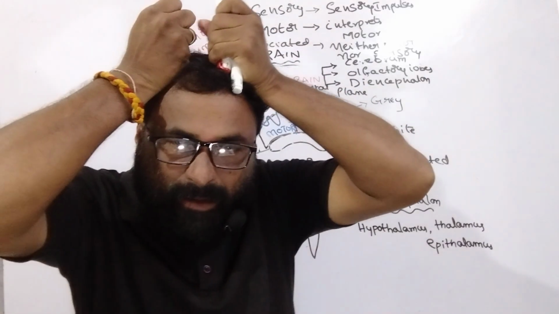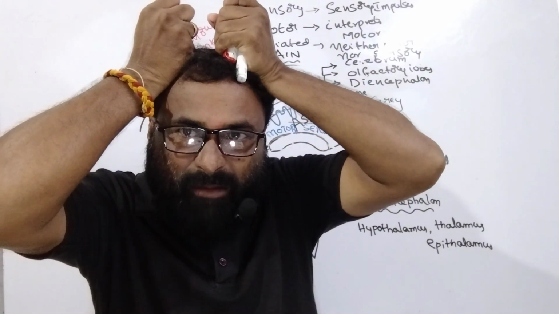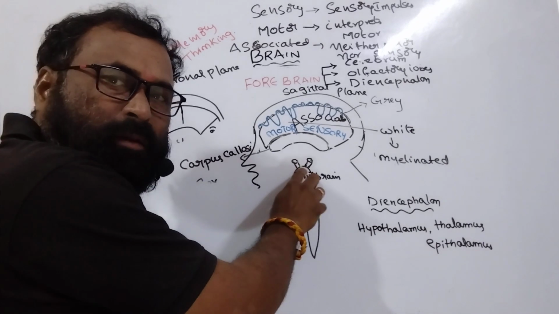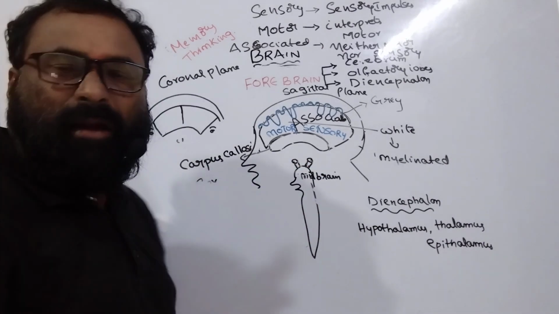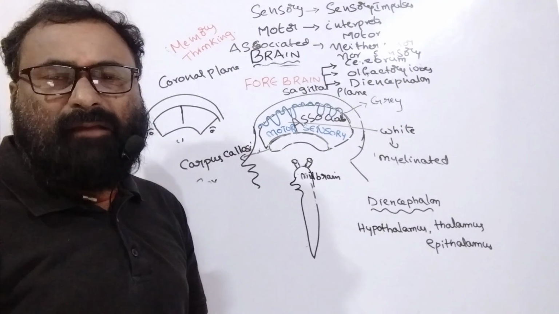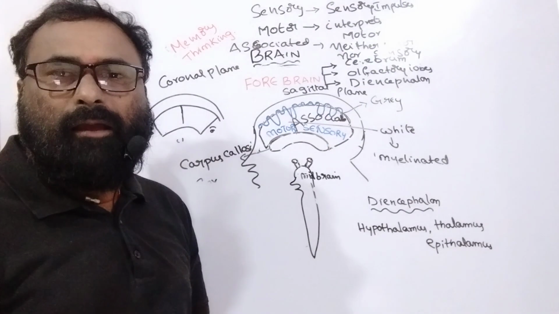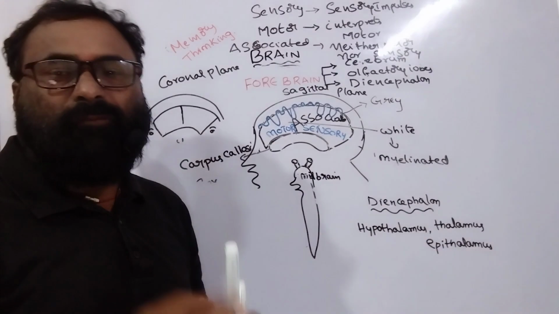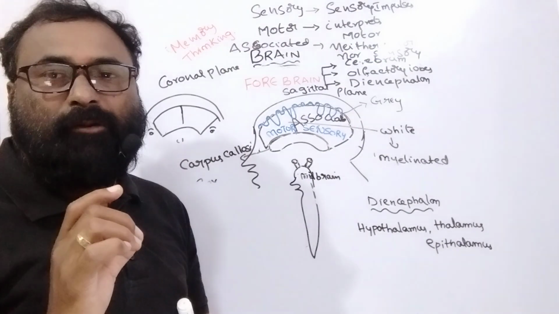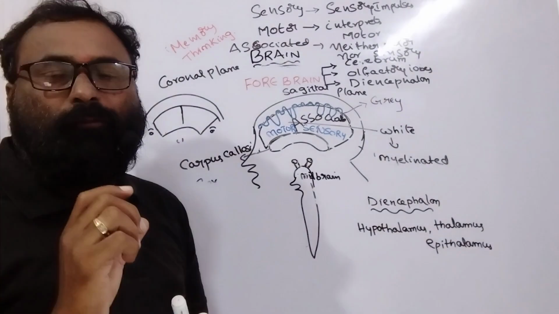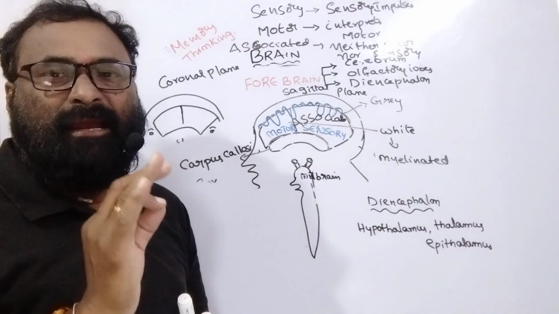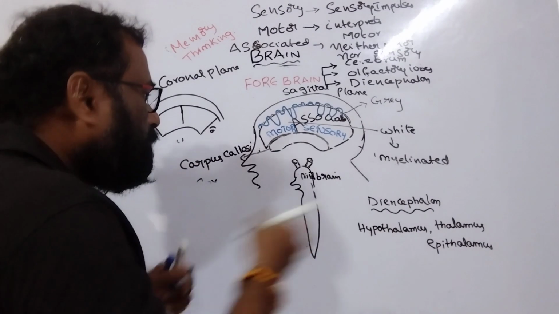The thalamus is a center for major coordination of motor and sensory signaling. The part of the brain useful for major coordination of sensory and motor signaling is the thalami.